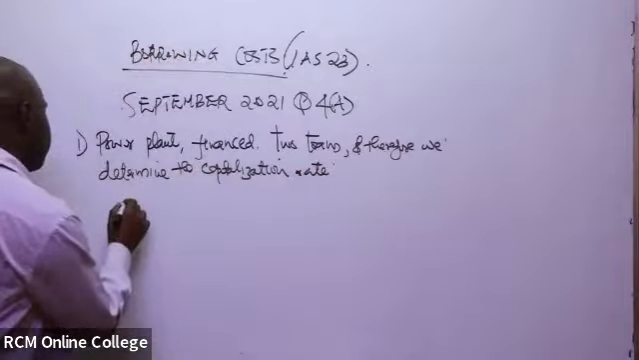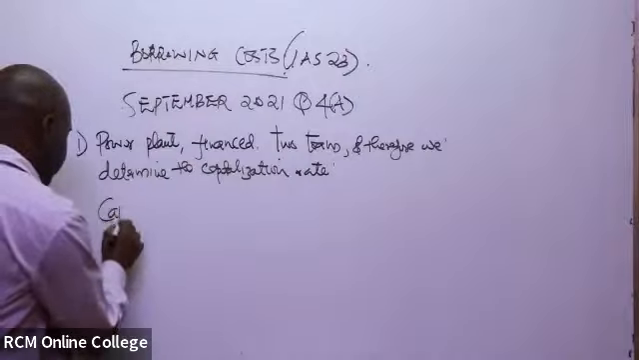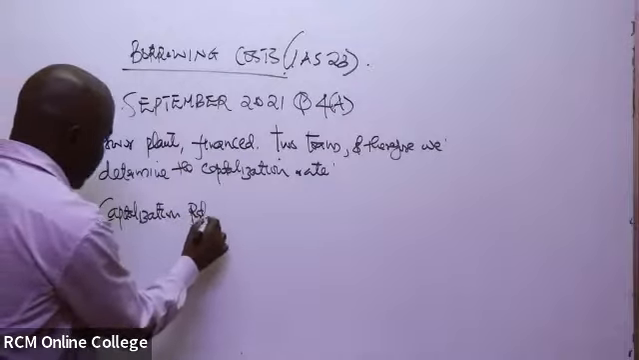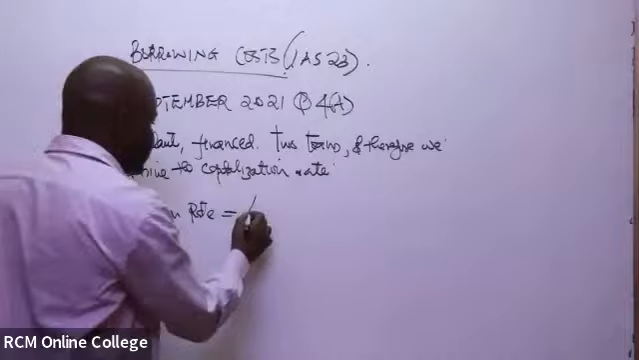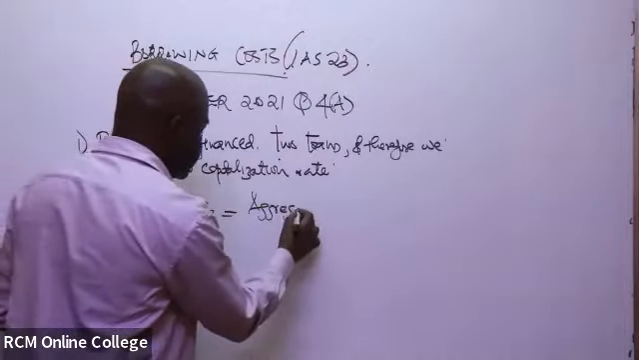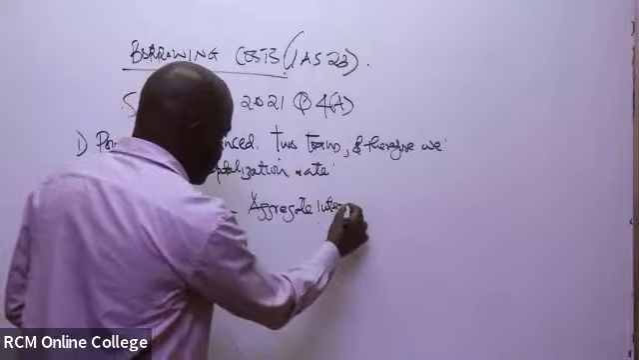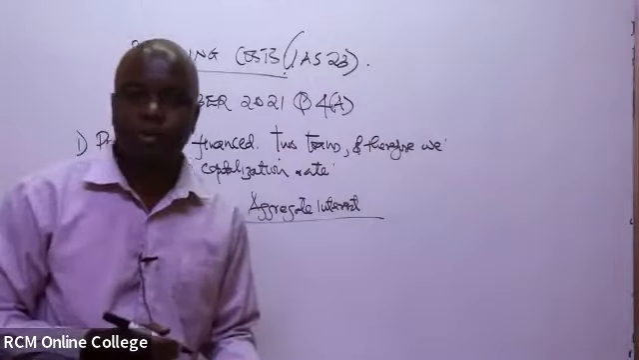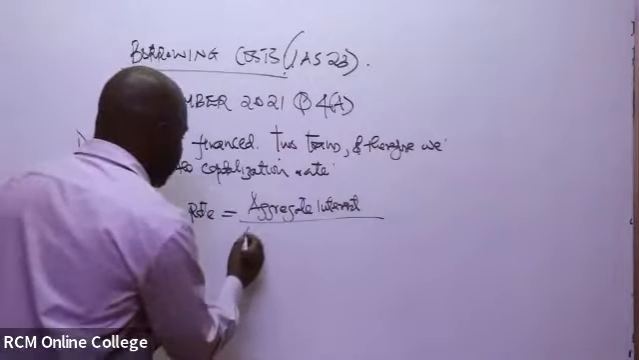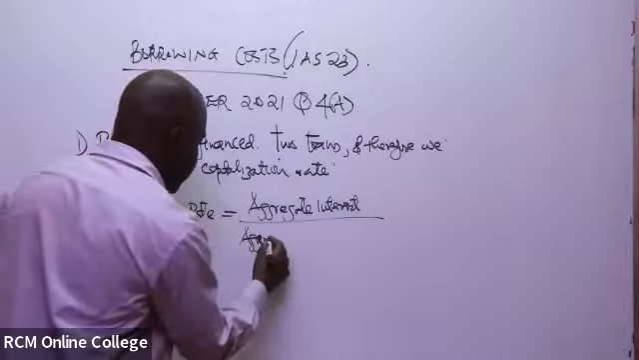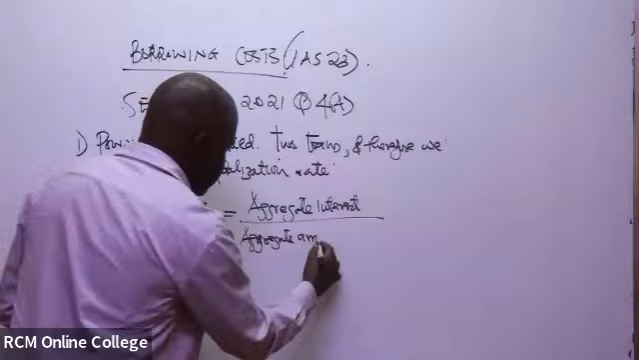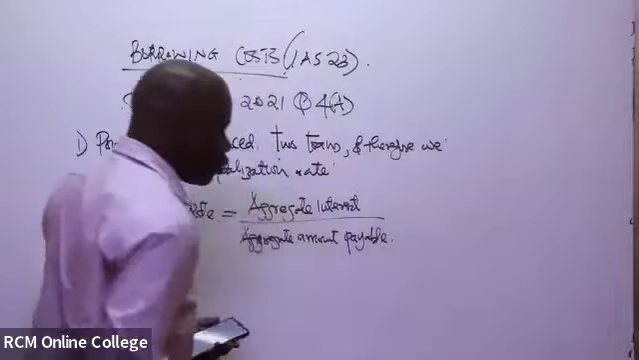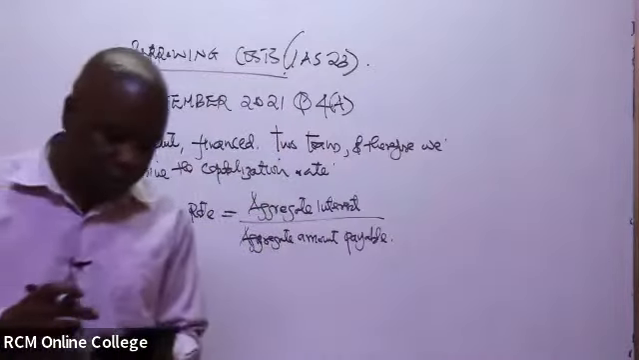So the formula for the capitalization rate, how do you determine it where we have two loans? In this case, you have to take the aggregate interest of the two loans over the aggregate loan amount, or amount payable. So over the aggregate amount of the loan payable.